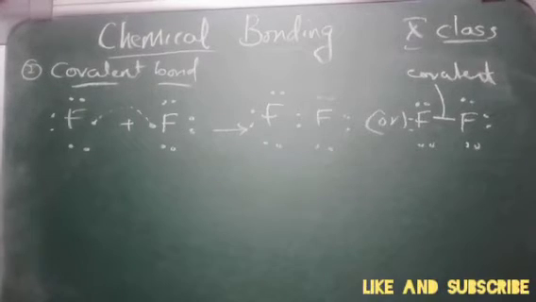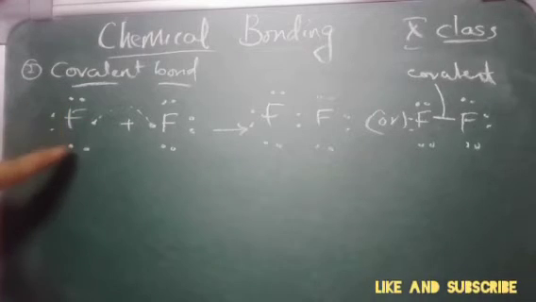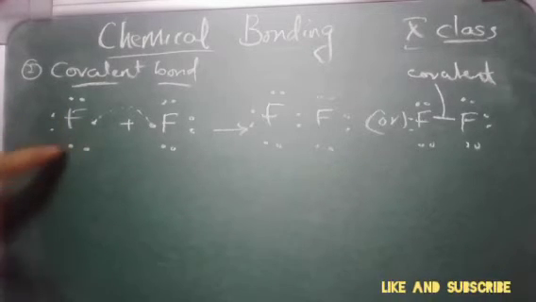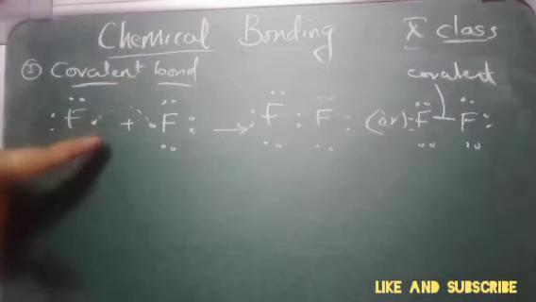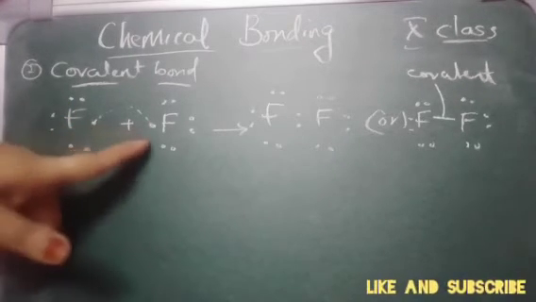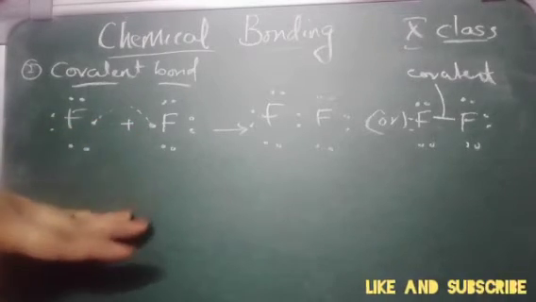So now, as I said, the dots around it are nothing but the electrons present in its outermost shell. The chemical bond formed between these two atoms is by mutual sharing of a pair of valence electrons, and the bond that takes place here is called a covalent bond.